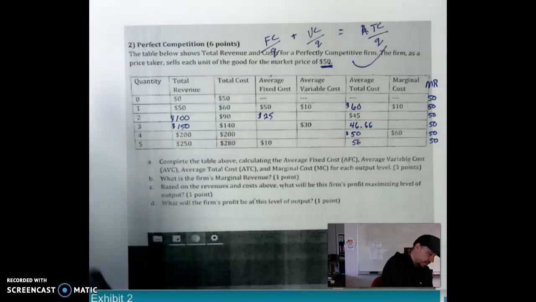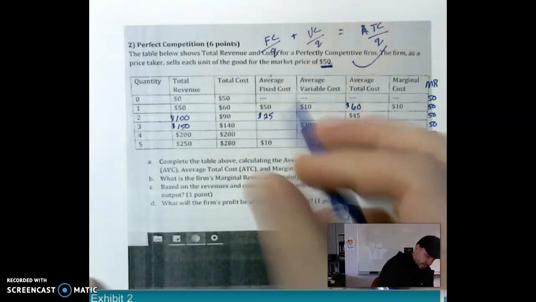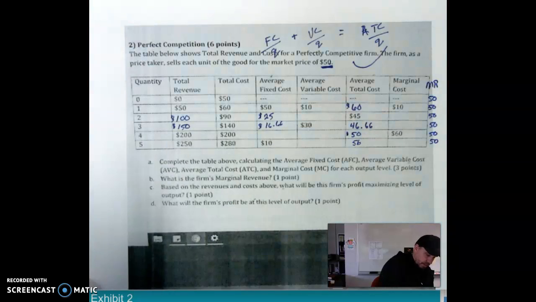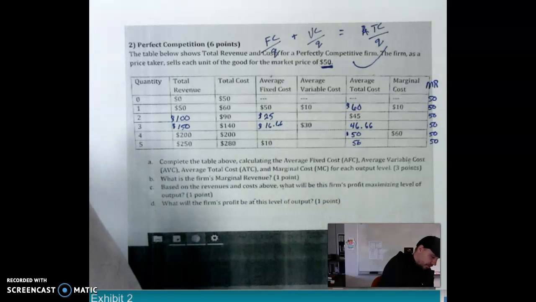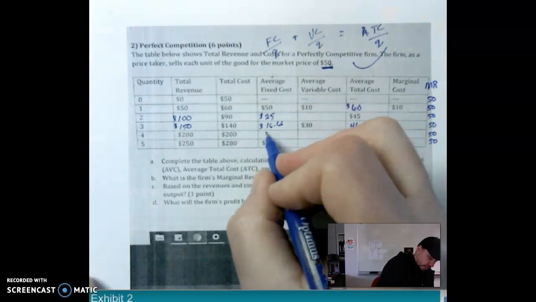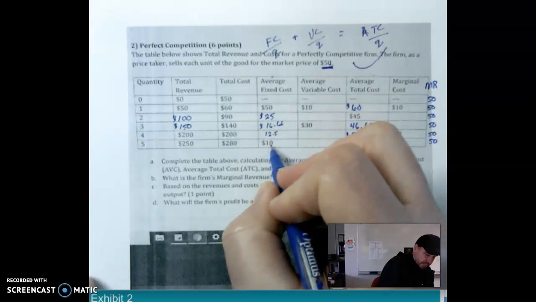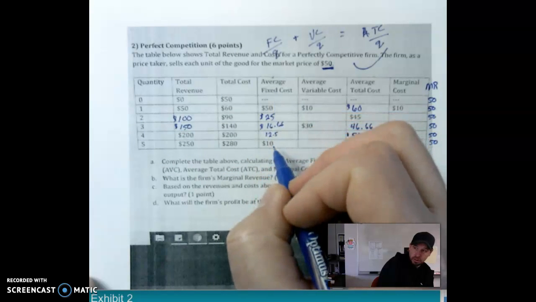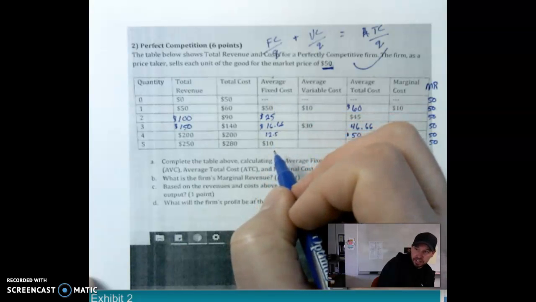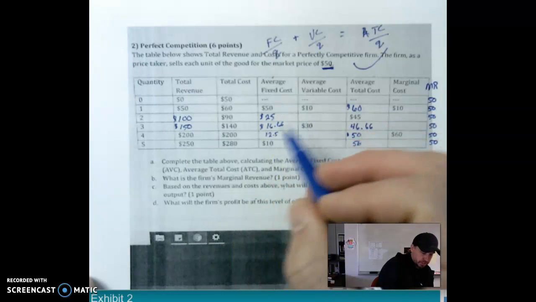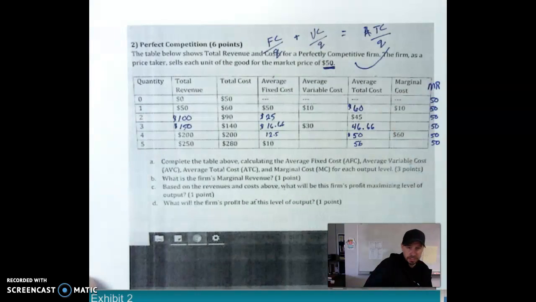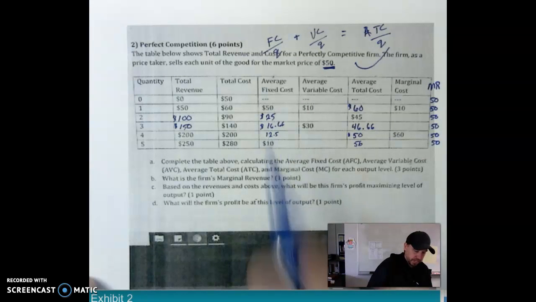Right? We divide that by 3. That's 16.67. 50 divided by 4 is 12.5, and then 50 divided by 5 obviously is 10. And the more we produce, the more our average fixed costs will fall and approach 0. And we say that average fixed costs will approach 0, but they will never hit it, because the more you produce, the smaller that average will be, but it will never hit 0. Okay, so we have our average fixed costs.